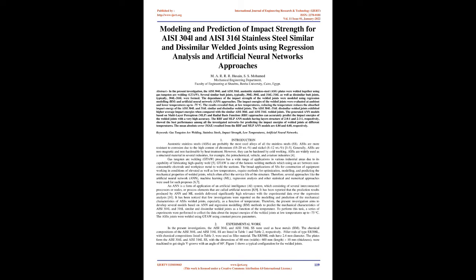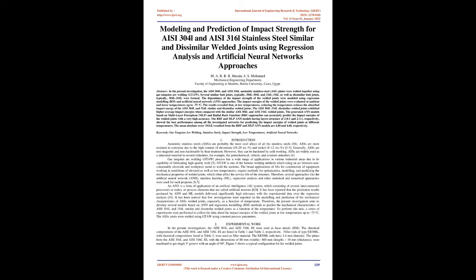1. Introduction. Austenitic stainless steels, ASSs, are probably the most used alloys of all the stainless steels, SS. ASSs are more resistant to corrosion due to the high content of chromium, 18 to 20 weight-%, and nickel, 8 to 12 weight-%. 1 to 3. Generally, ASSs are non-magnetic and non-hardenable by heat treatment. However, they can be hardened by cold working. ASSs are widely used as a structural material in several industries, for example, the petrochemical, vehicle, and aviation industries.